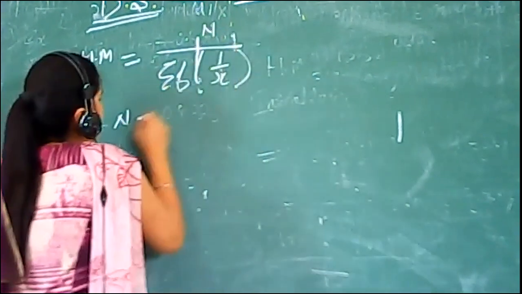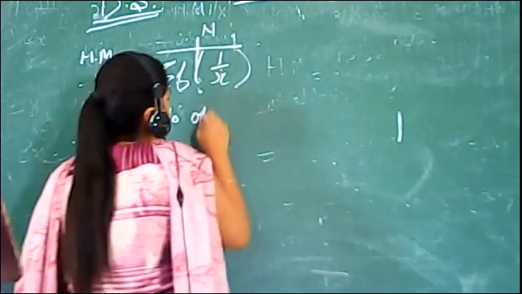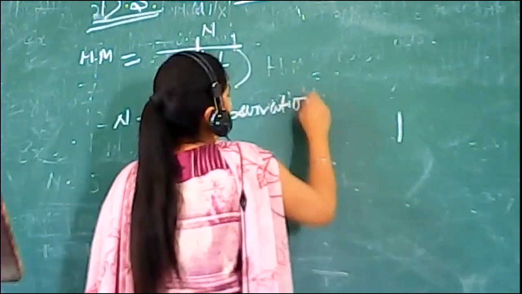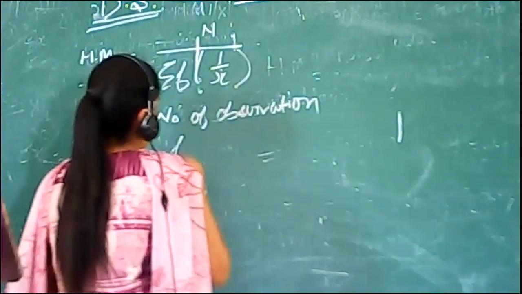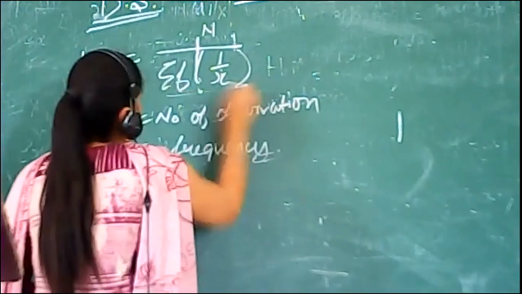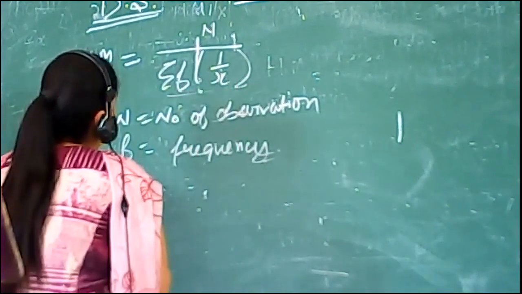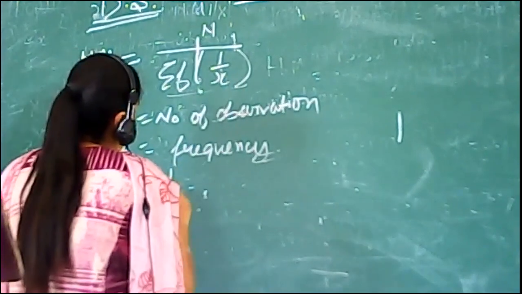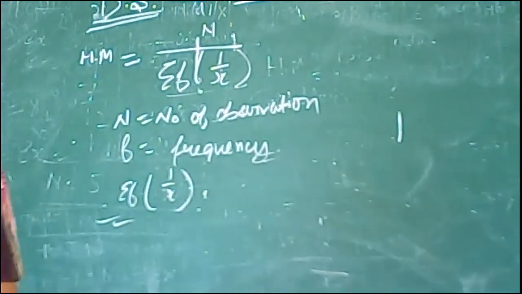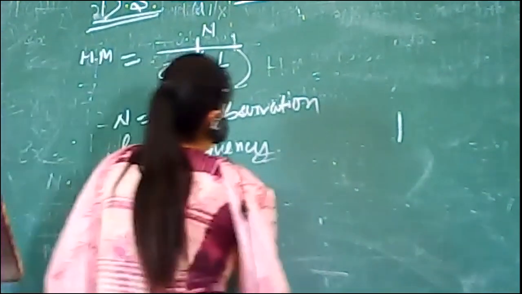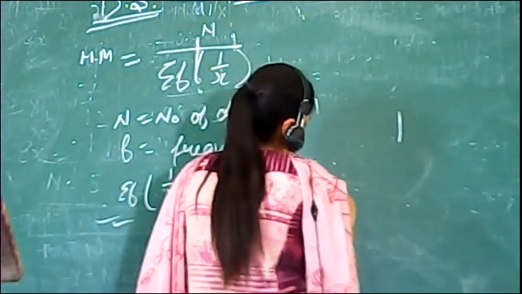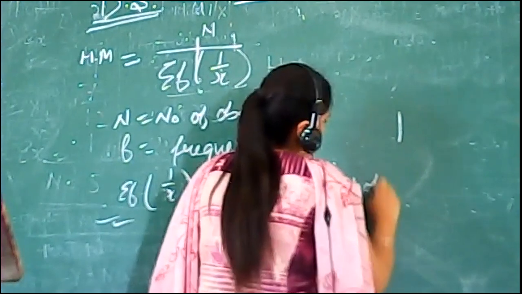So n is the number of observations, f is the frequency, and summation f 1 over x is the total of the reciprocal of the items.